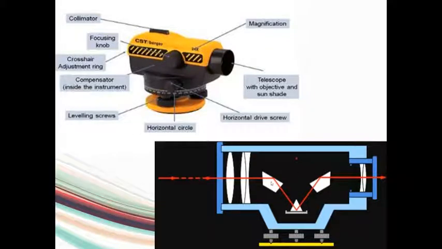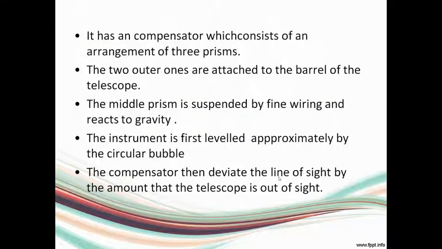The figure shows three prism arrangement inside this particular automatic level, which will be helping in adjusting the level. Okay. The middle prism is suspended by the fine wiring, as shown in this figure, and the compensator will be deviating the line of sight by the amount that telescope is out of sight.